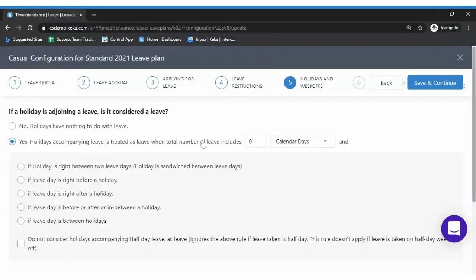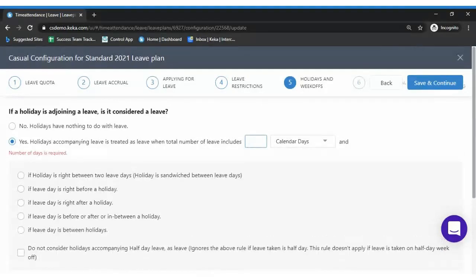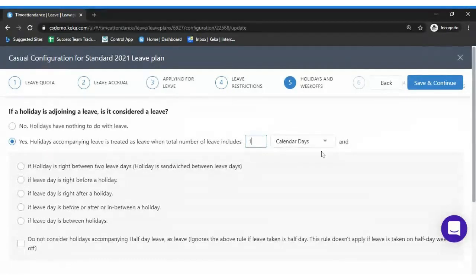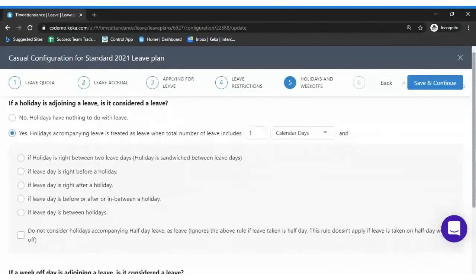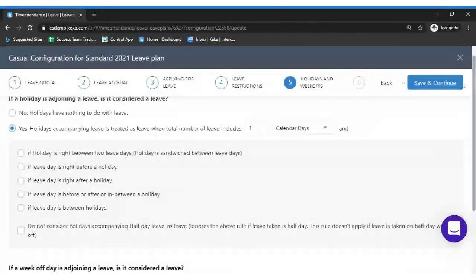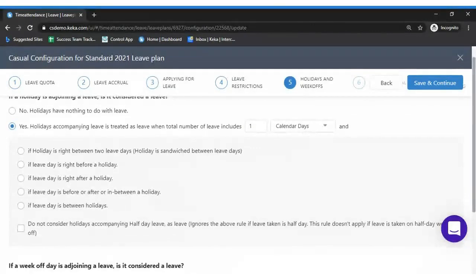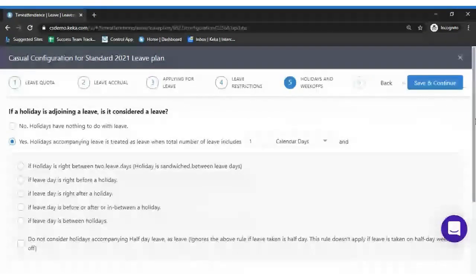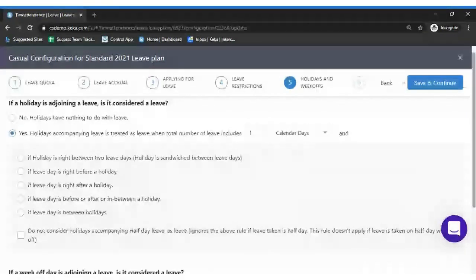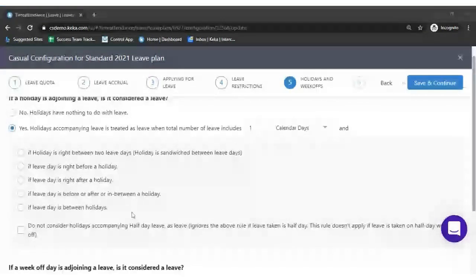when the total number of leave includes 1 calendar day. So I'm selecting it as 1. If the employee is on leave for at least 1 day next to a holiday, it would be treated as a sandwich. Okay, so let's take an example here of all the 5 different cases. We'll just start with the first case. Please listen to it carefully so that you are able to understand.